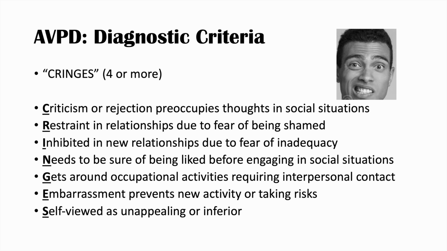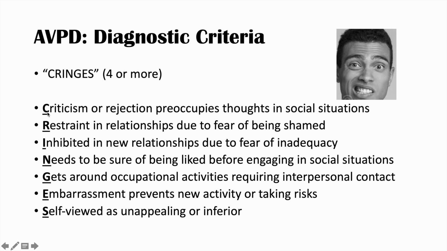So we need 4 or more of these in order to make the diagnosis of avoidant personality disorder, along with that previous statement we talked about in the last slide. So these might help you remember those other 7 diagnostic criteria we talked about in the last slide. It may not, but this is one way you can try to remember. So again, if you were just to think of the first word, because there's still a lot of words here, there's a lot of sentences.